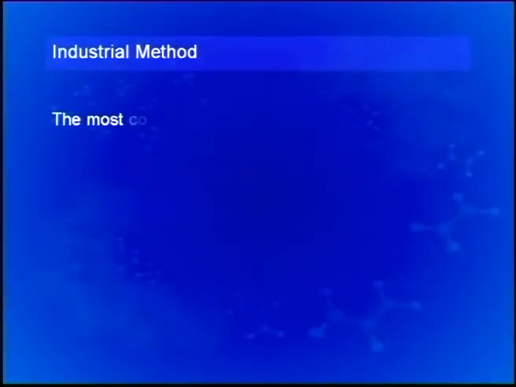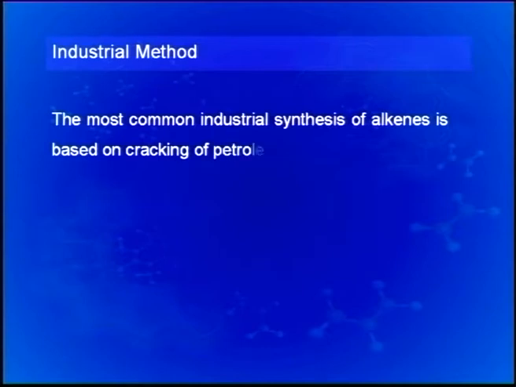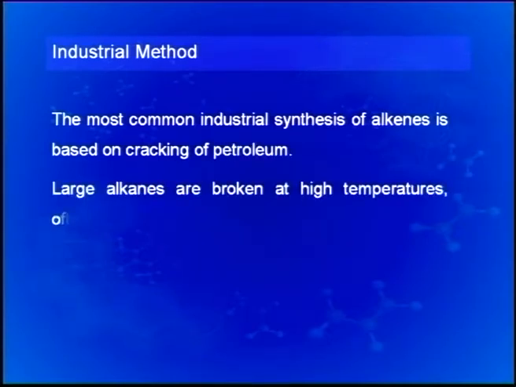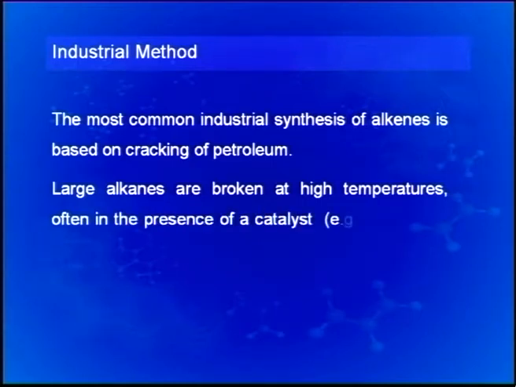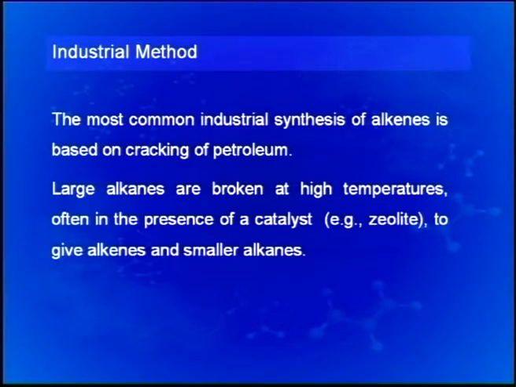After discussing some of these methods for the formation of alkenes, it will be relevant here to discuss 1 or 2 industrial methods for the formation of alkenes. The most common industrial synthesis of alkenes is based on cracking of petroleum. Large alkanes are broken at high temperature, generally in the presence of a catalyst, for example a zeolite, to give alkenes and smaller alkanes.